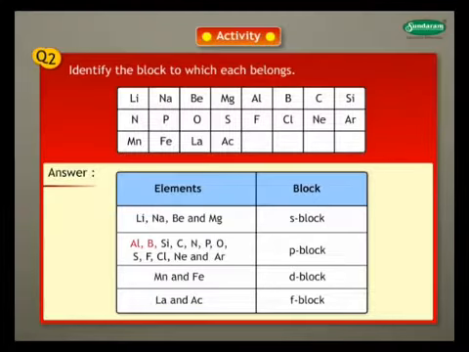Aluminium, boron, silicon, carbon, nitrogen, phosphorus, oxygen, sulfur, fluorine, chlorine, neon and argon belong to P block. Manganese and iron belong to D block. Lanthanum and actinium belong to F block.